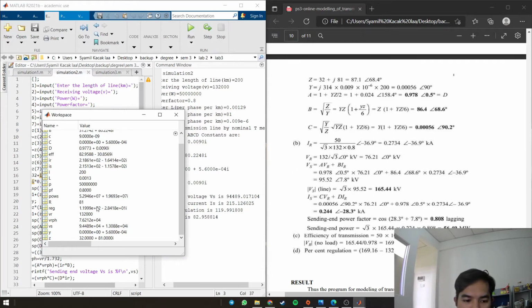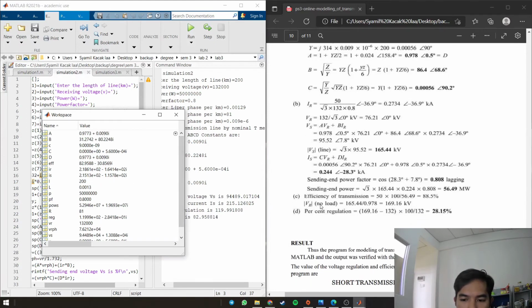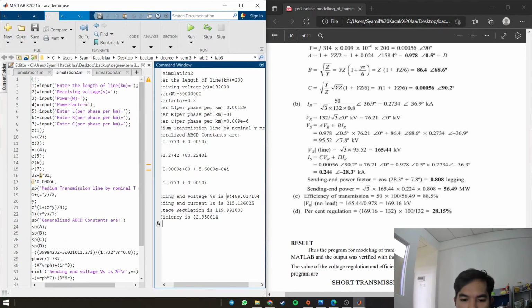Okay, for the VR, we got here VRPH, and this is for the manual one. And for the VS, this is the answer from the MATLAB. This is from the manual calculation. For the IS, this is the answer from the MATLAB, and this is from the manual calculation. Okay, for the efficiency, this is the answer from the MATLAB, 82.95, and from the manual calculation we got 88.5%. Okay, for this one we can only calculate it in the manual calculation.